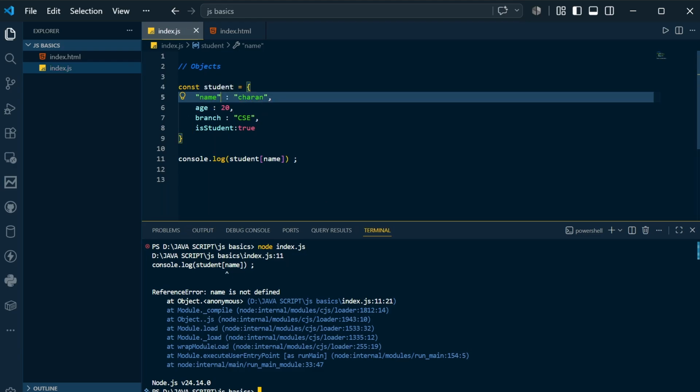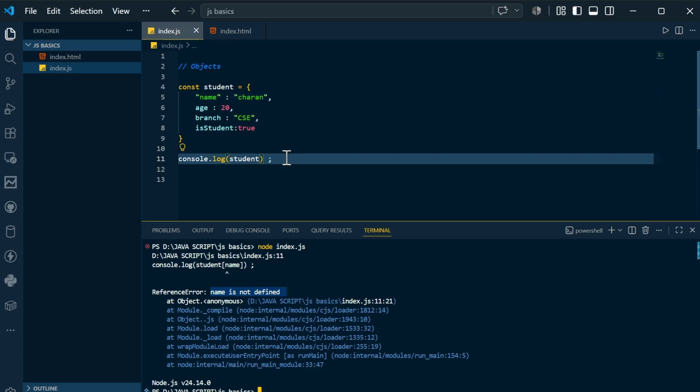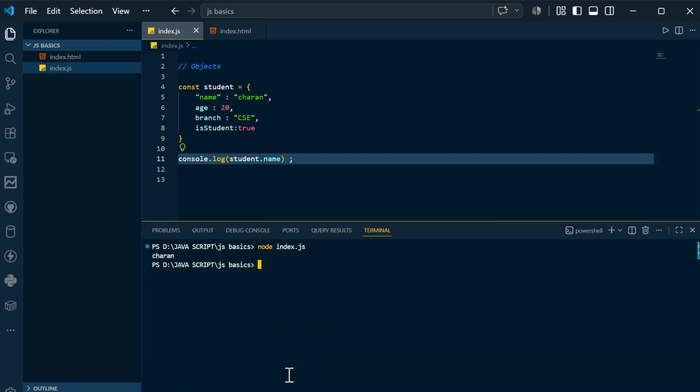Now if you clear the terminal here, compile and run, it is saying student of name, again saying that name is not defined. So why is it saying that name is not defined? Let me clear this and use the dot notation. If you clear the terminal, compile and run, you can see Charan is our output.